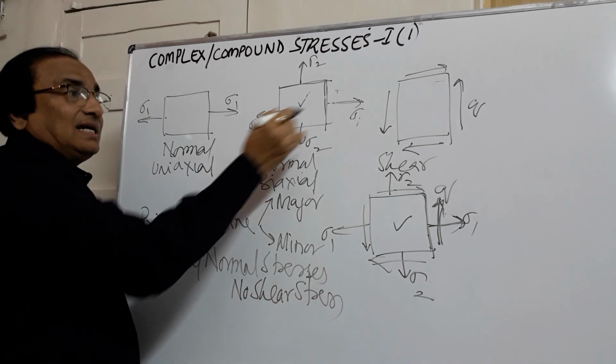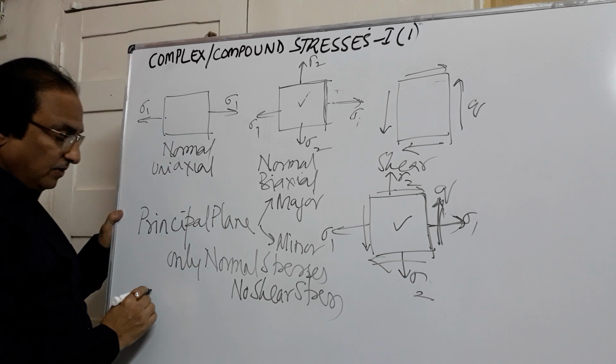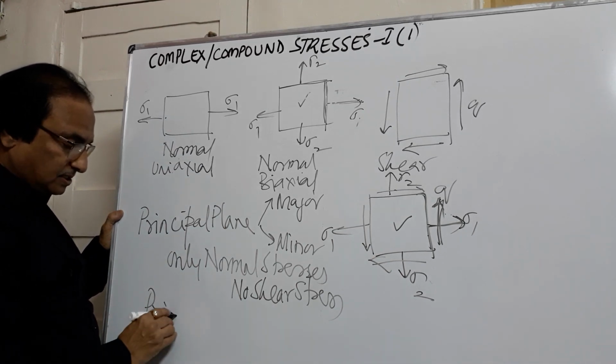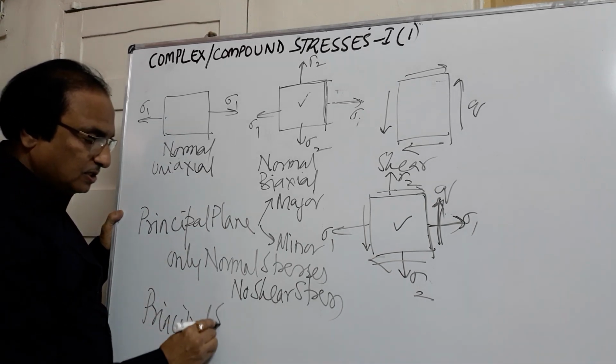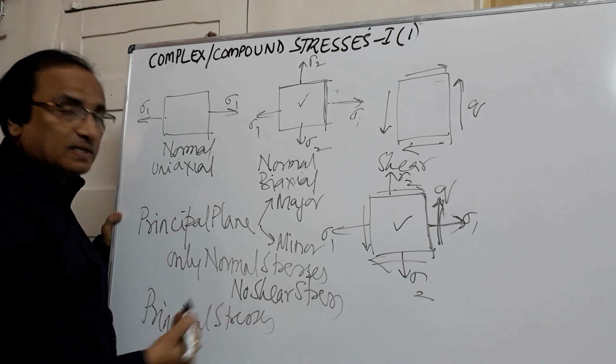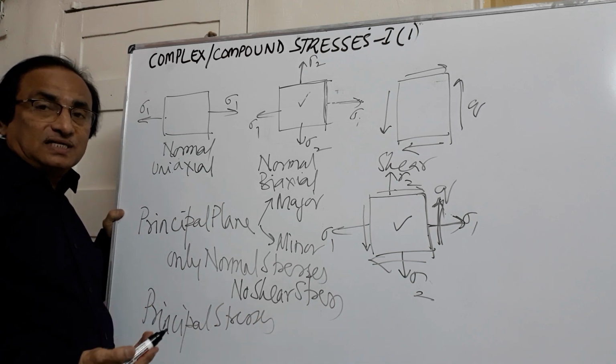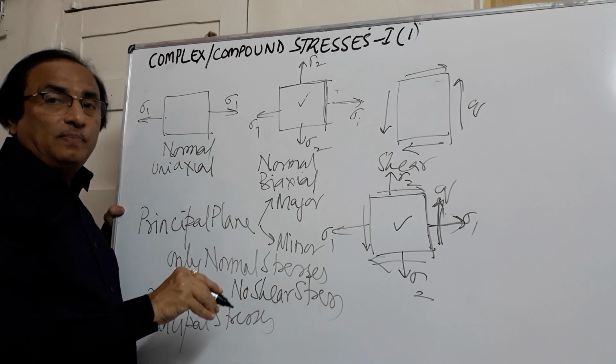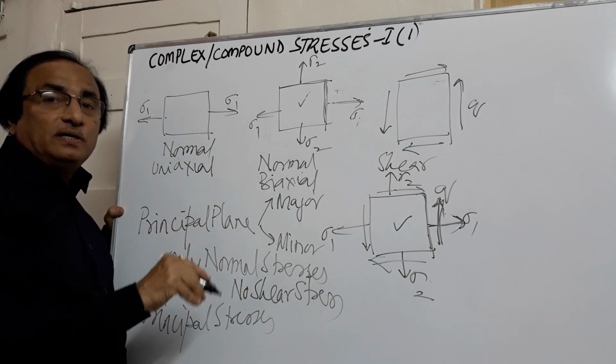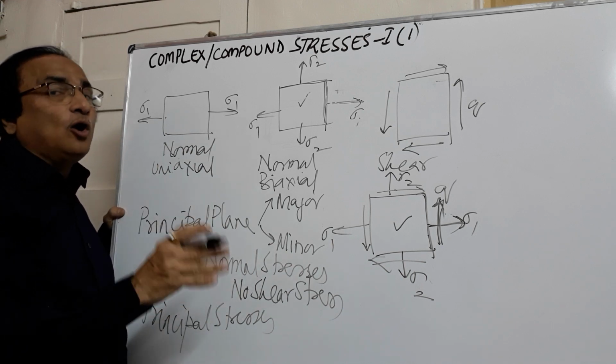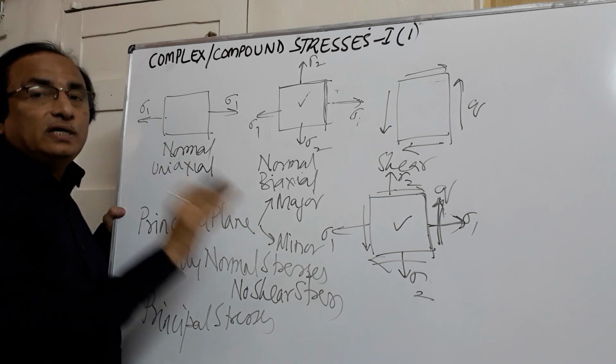Now, the stresses acting on the principal plane we call principal stresses. So what are principal stresses? Principal stresses are the stresses acting on a principal plane. And what is a principal plane? A principal plane is a plane on which no shear stress is acting, only normal stresses.